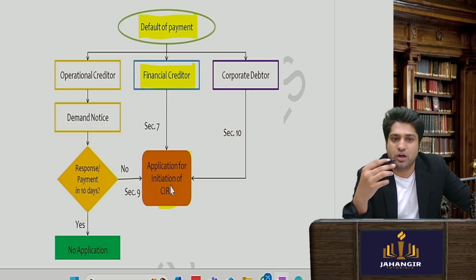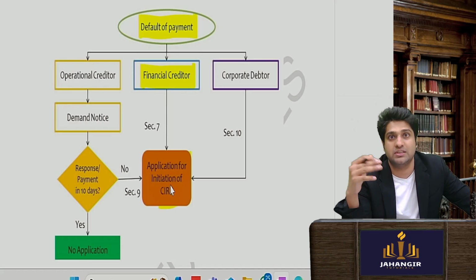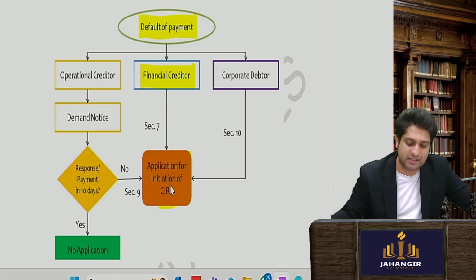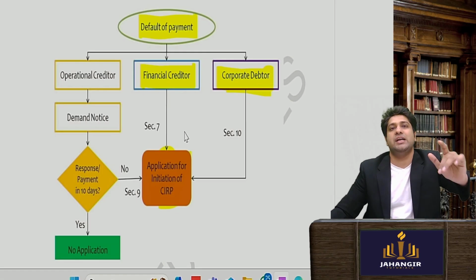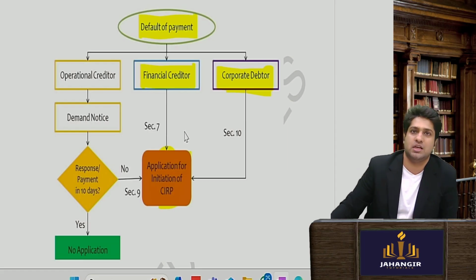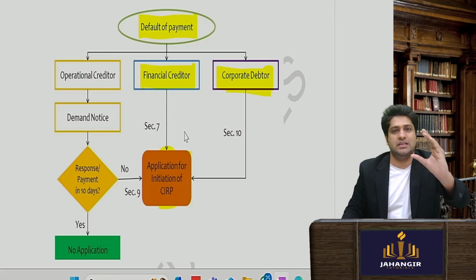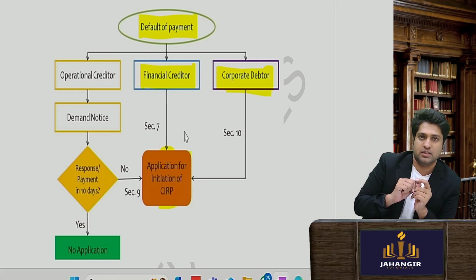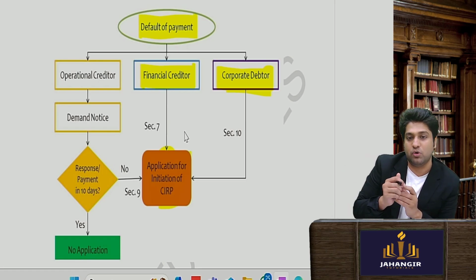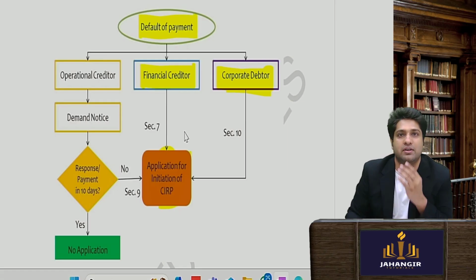Similarly, on default, if the corporate debtor himself feels embarrassed, he knows that his future is a little doubtful and he requires some help from NCLT, then the corporate debtor can also himself go and initiate the CIRP process, that is corporate insolvency resolution process. So the company is getting insolvent, we will try to revive it, that is the process. Okay, so corporate debtor will go in section 10, financial creditor will go in section number 7.